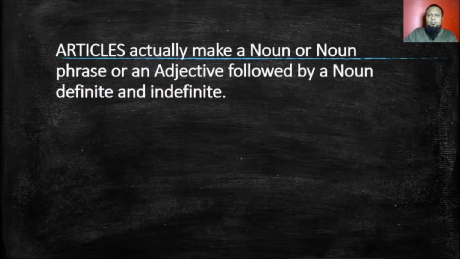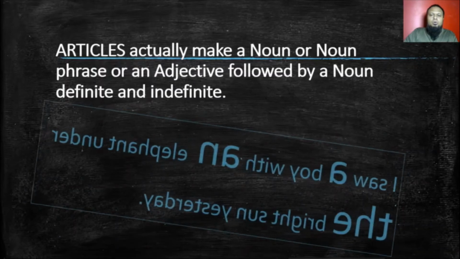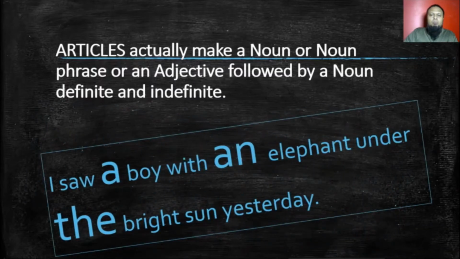Okay, what is an article? Articles make a noun or noun phrase, or an adjective followed by a noun, definite or indefinite. For example, I saw a boy with an elephant under the bright sun yesterday.